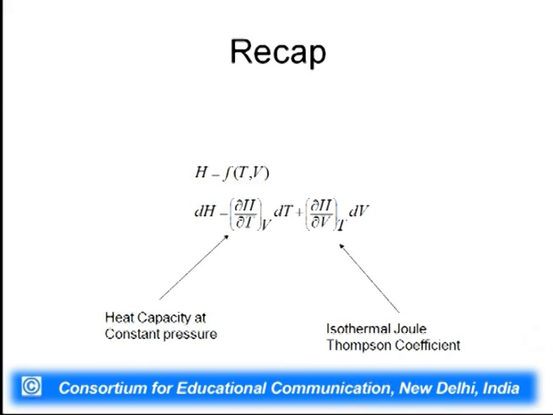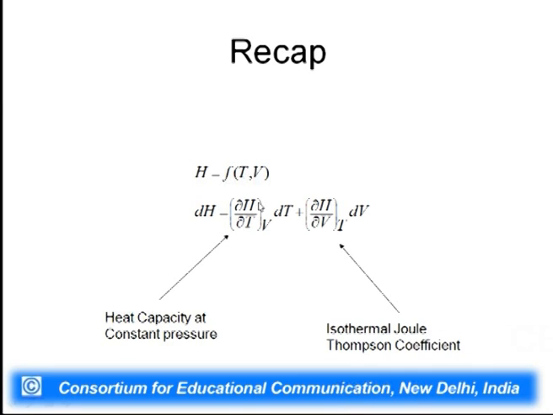Again, we would like to take a relook at enthalpy. Enthalpy is generally expressed as a function of temperature and pressure. So, dH is equal to del H by del T at constant P dT plus del H by del P at constant T dP.